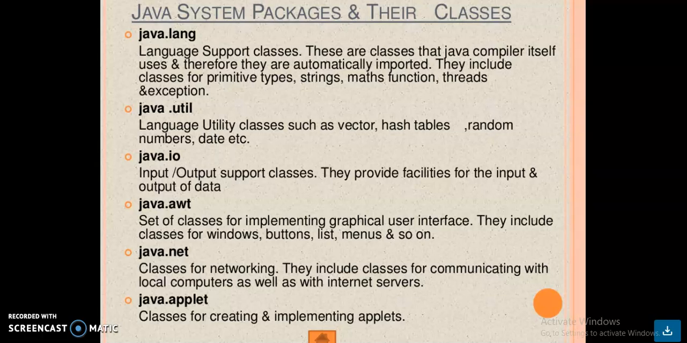And then java.io. You people know mainly about this. This basically contains the input and output support classes. They provide facilities for the input and output of data. For example, System.out.println and the data stream reader. If you use an output statement and input statement in your program, you must include this java.io.*.